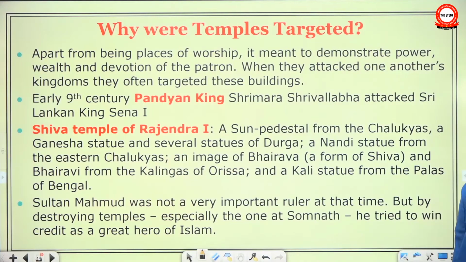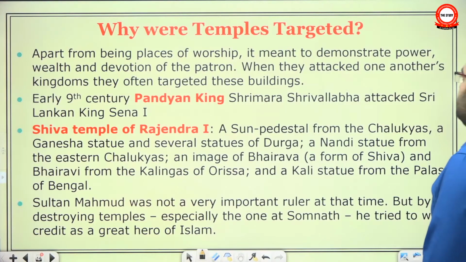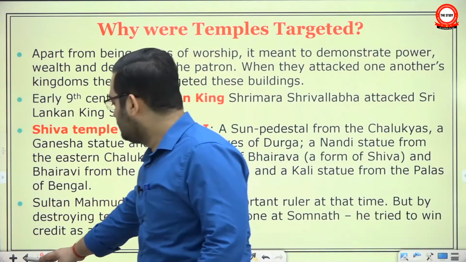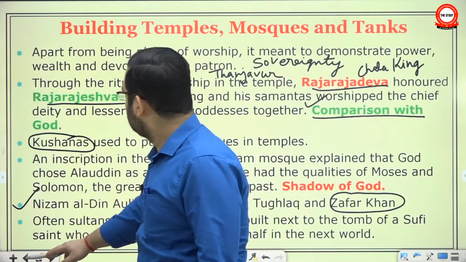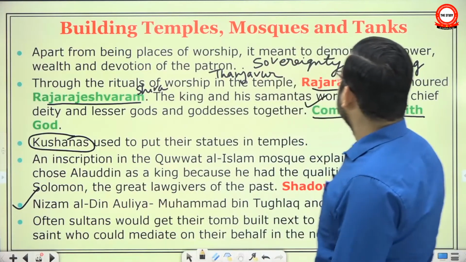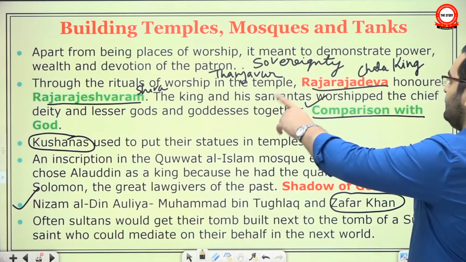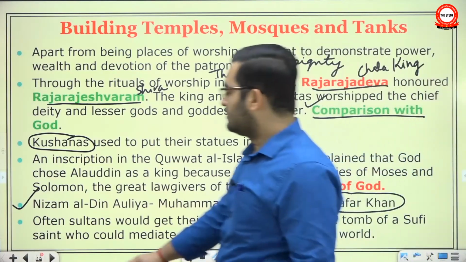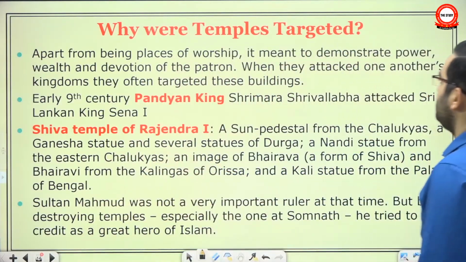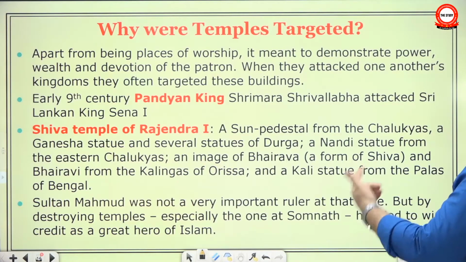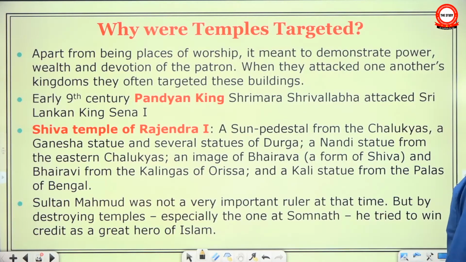And why were temples targeted? We saw that they were meant to demonstrate the power, wealth, and devotion of the patron. Therefore, they were targeted. Apart from being places of worship, they were meant to demonstrate the power, wealth, and devotion of the patron. When the kings attacked each other, they often targeted these buildings.